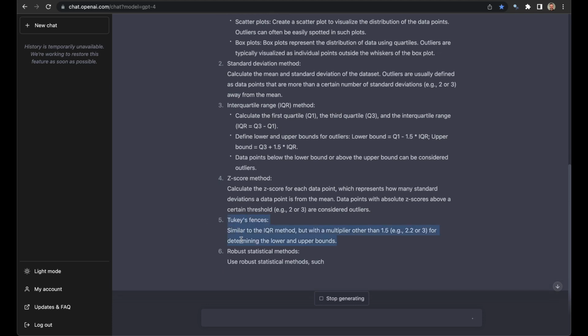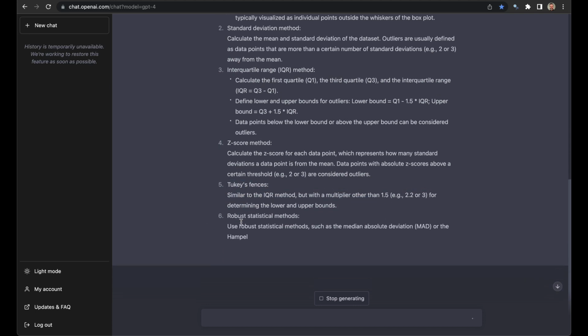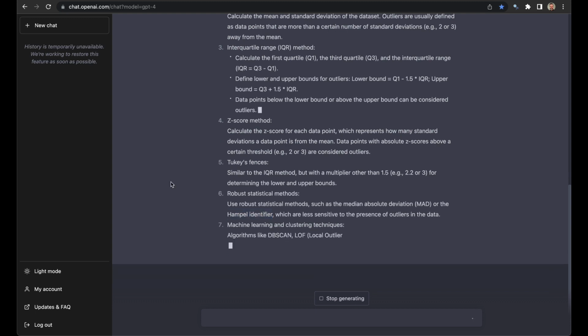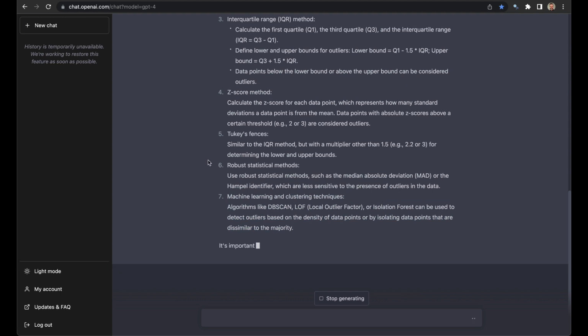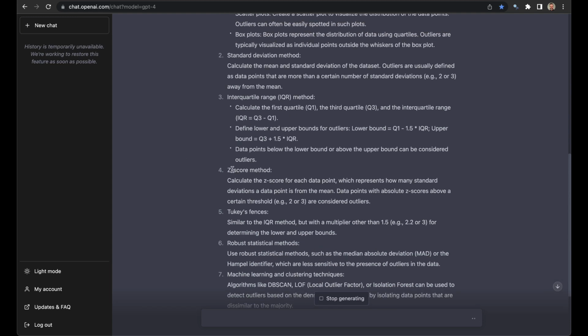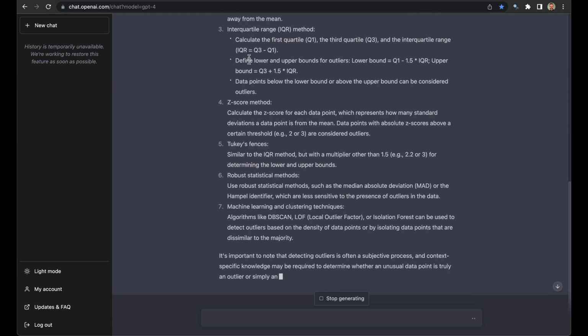Tukey's fences. That's cool. I don't know this method. Robust statistical method, median absolute deviation. I've never heard of a Hampel identifier. That's cool. I'm going to look that up. And it appears to be going for the A+ answer. This is awesome. Okay, so someone answering this, I'd want to follow up on the Z-score and standard deviation method, so I will. But other than that, that looks great.